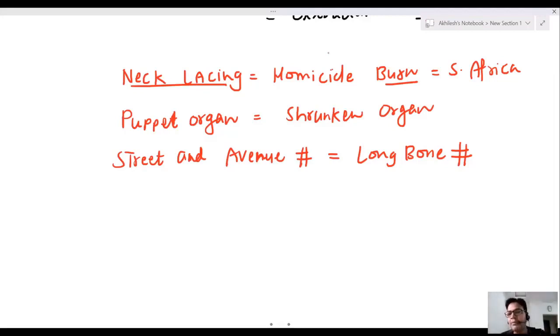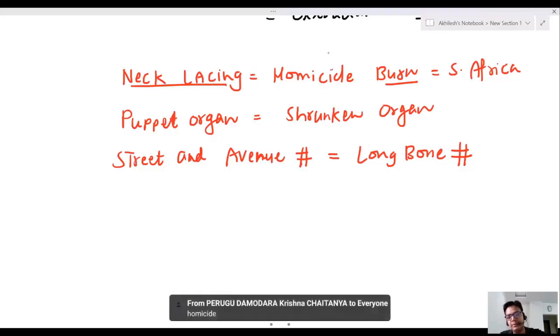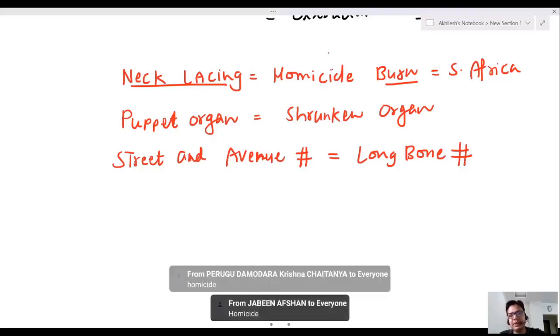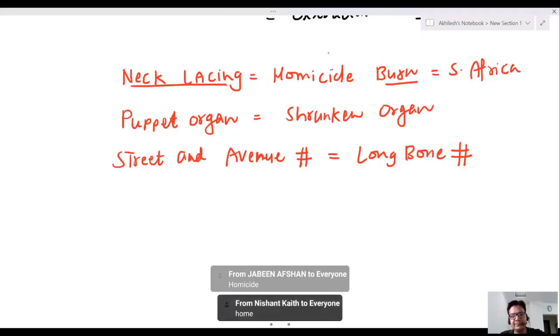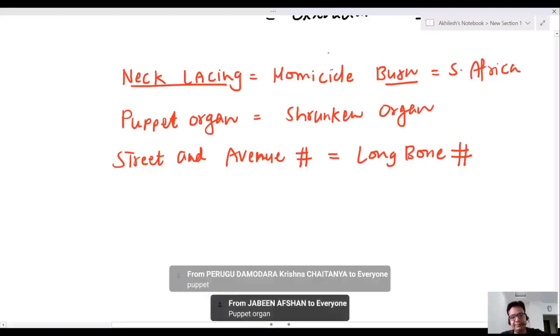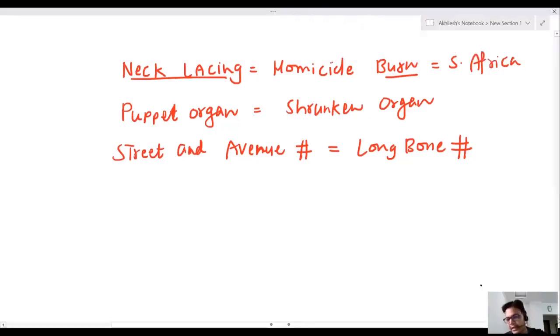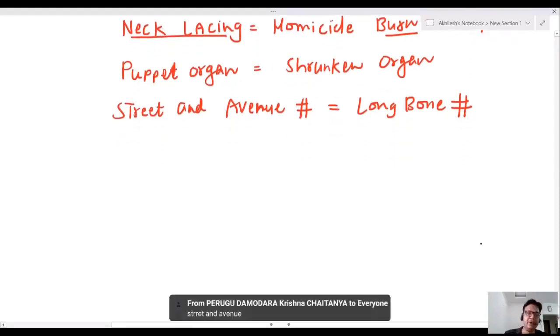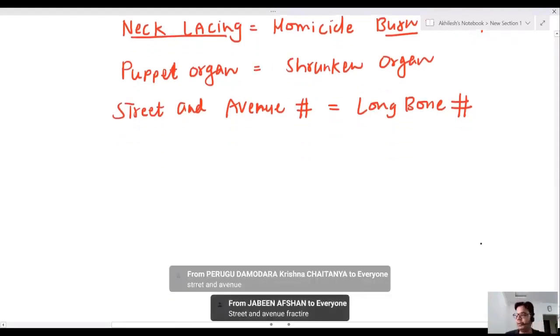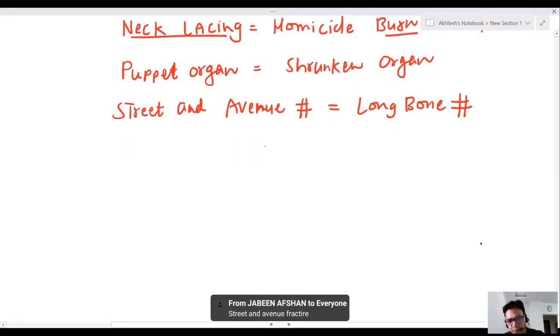Neck lacing is an example of which burn? Homicide burn. Shrunken organs in burn cases are known as puppet organs. Long bone fracture in burn cases is known as which fracture? Street and avenue fracture. Very important. These are some important points of burn cases. Now, sir, what is scald?